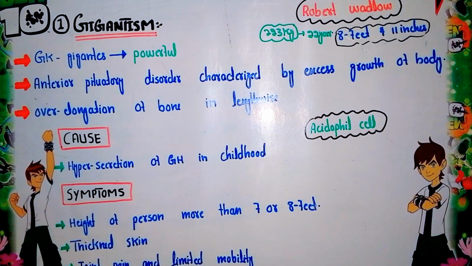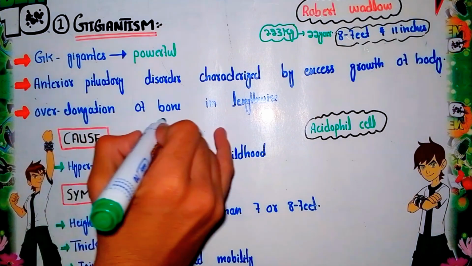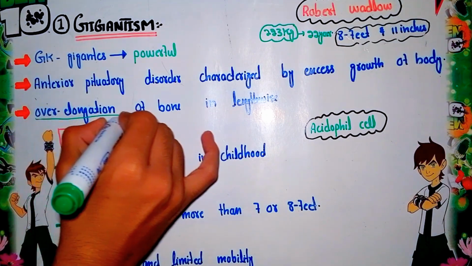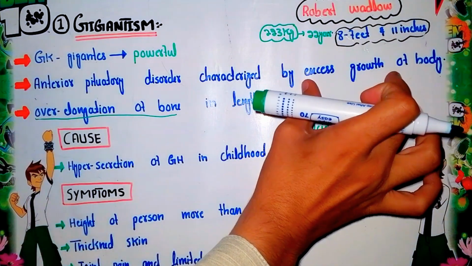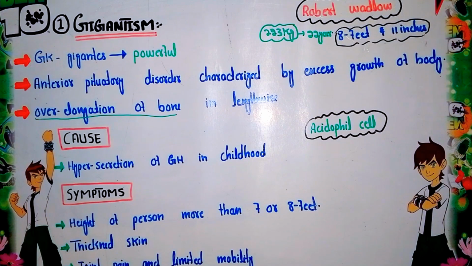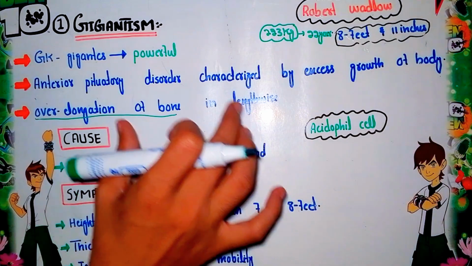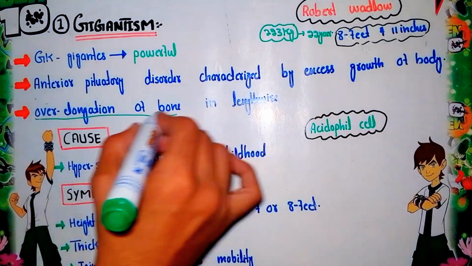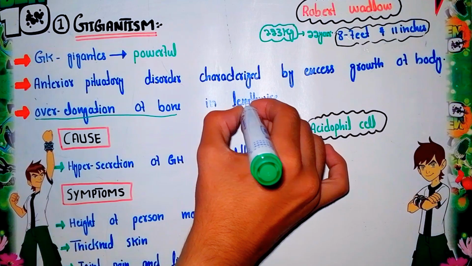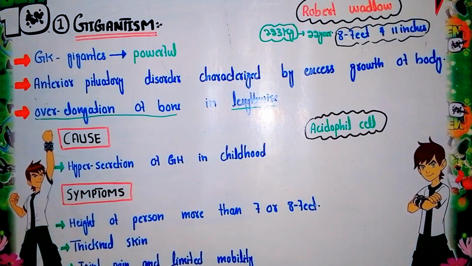This overgrowth of the body occurs mainly in the childhood stage. This overgrowth is basically an over elongation of the bone in gigantism. Excess growth occurs in two ways: one, an increase in the size of the bone, and the second, an increase in the length of the bone. When there is an increase in the length of the bone, this is the case of gigantism. So simply, in gigantism, a lengthwise increase of the bone occurs.